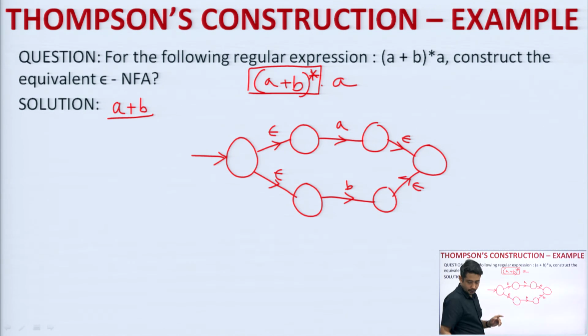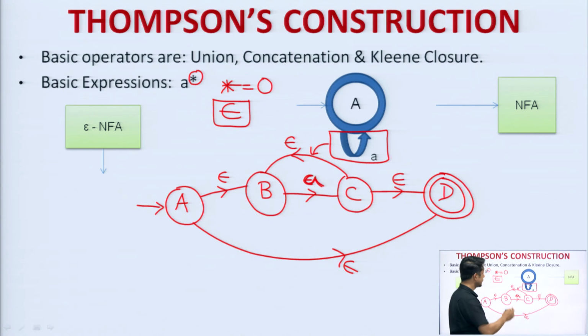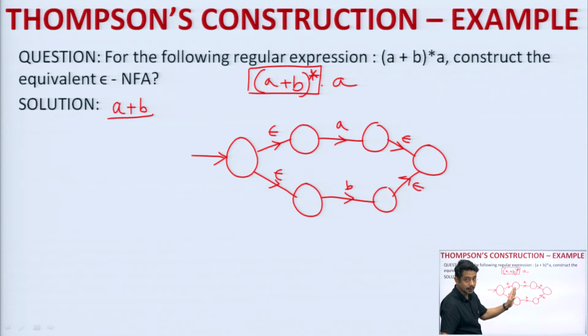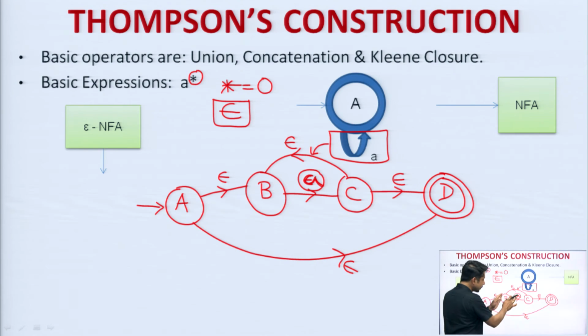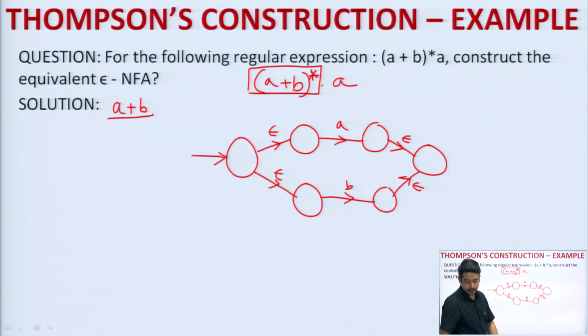That means, if you look into the previous example, this is the only a part, correct, which I have taken here as a plus b, right. Now, if I have to take this particular structure as a, and here I have to take an epsilon transition, how to draw it in the case of a plus b? See, what I will take is that this particular transition is only a. Think logically that this is only a single a transition.